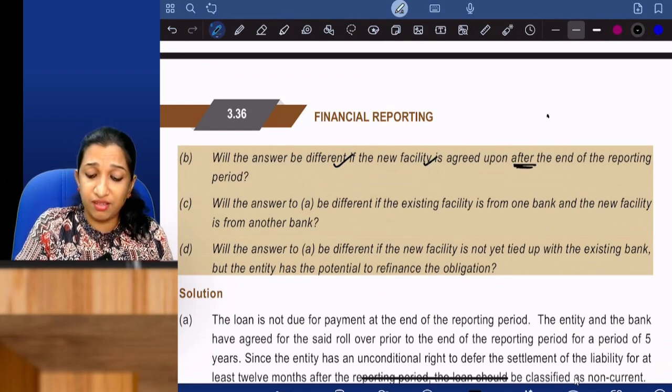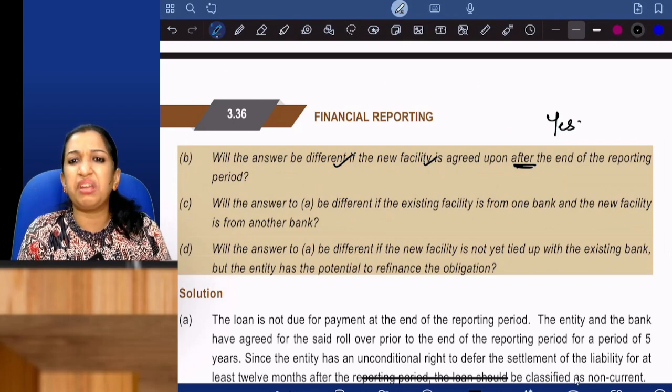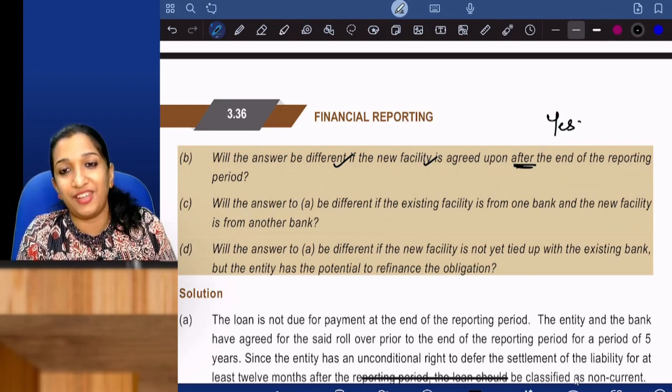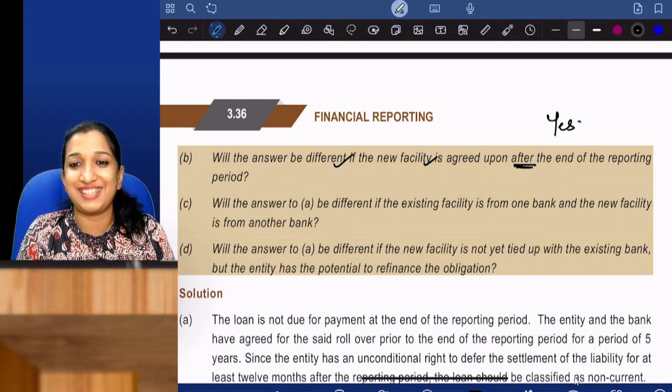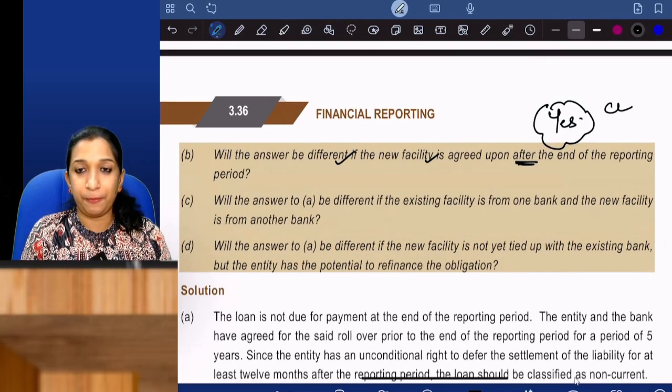Will the answer be different if the new facility is agreed upon after the end of the reporting period? Yes. On 31st March, it is current. If you enter into an agreement after that, it is a non-adjusting event. No conditions were existing. So, it is a current liability.